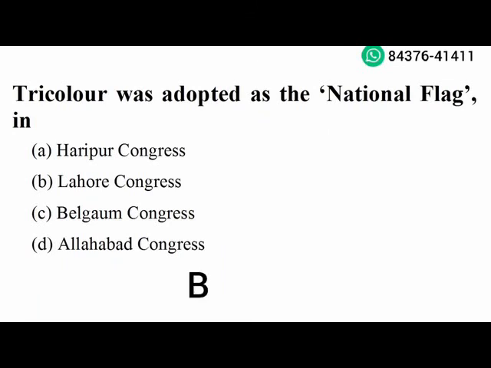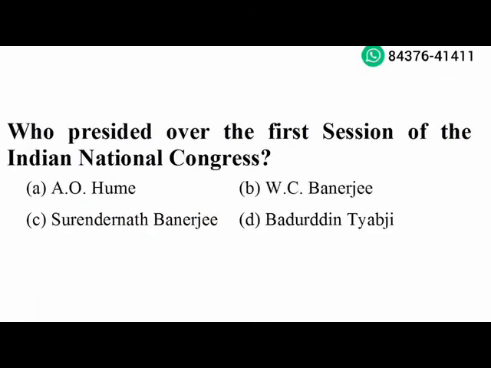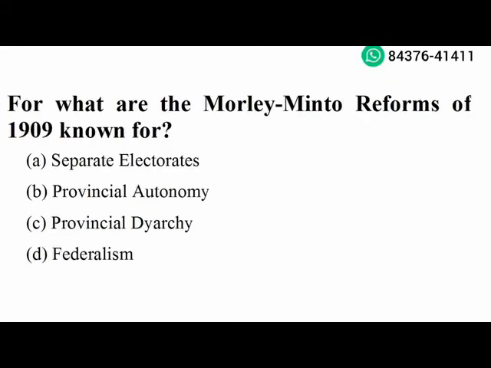Option B is the right answer. Next question. Who presided over the first session of Indian National Congress? W.C. Banerjee. Option B is the right answer. Next question. For what are the Morley Minto reforms of 1909 known for? Separate electorates. Option A is the right answer.